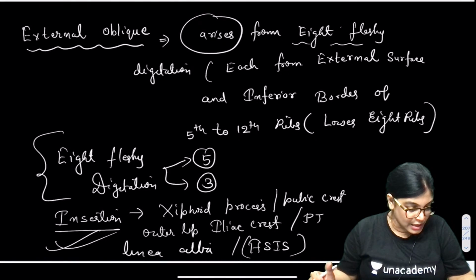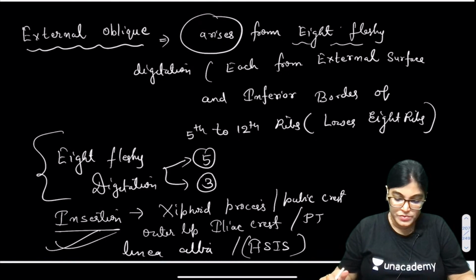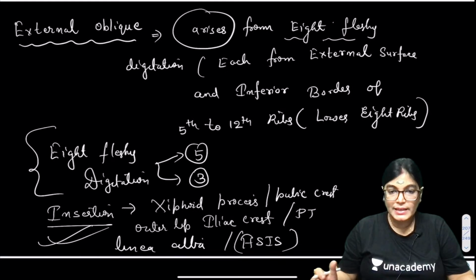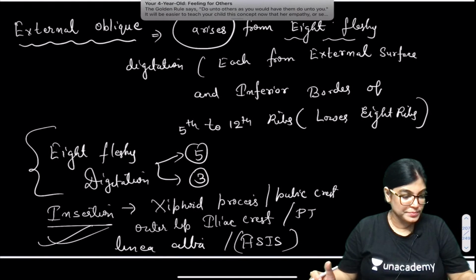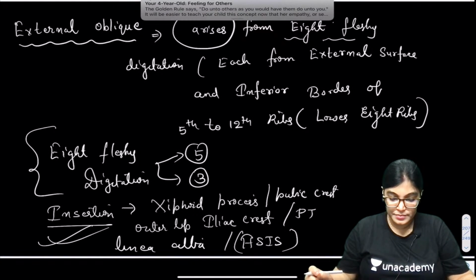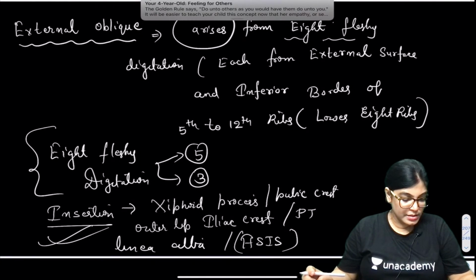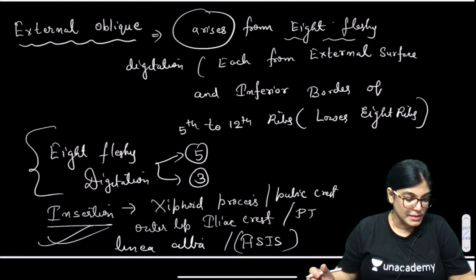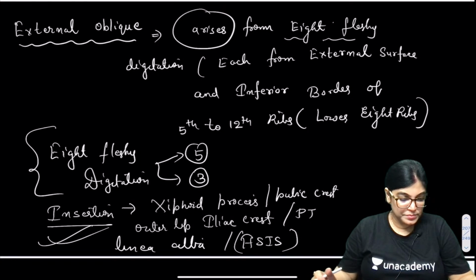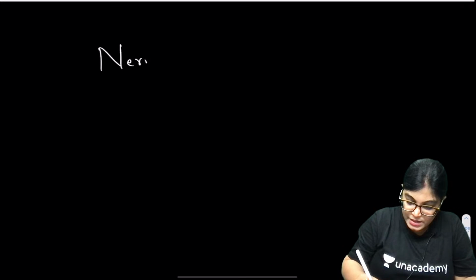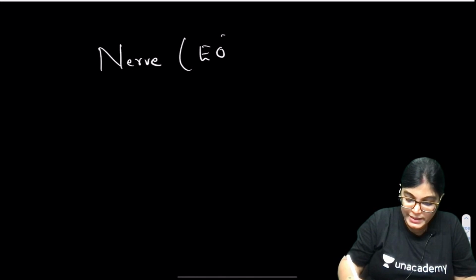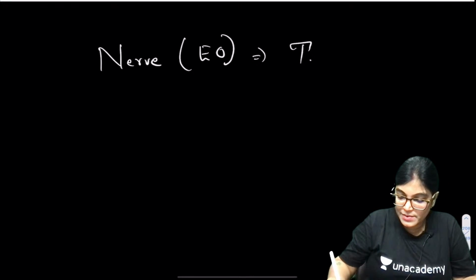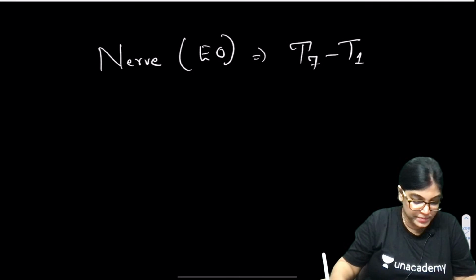Can anybody tell me the nerve supply of external oblique muscle? Nerve supply of external oblique, I am writing in short form, it's by T7 to T11 nerves mainly.